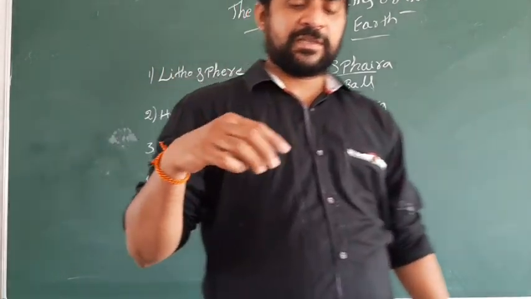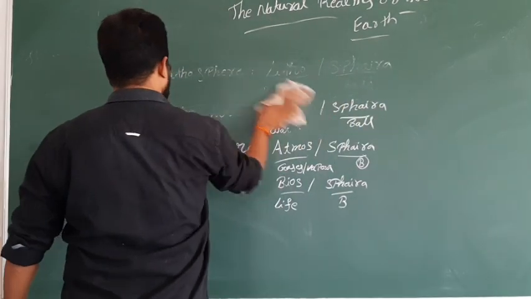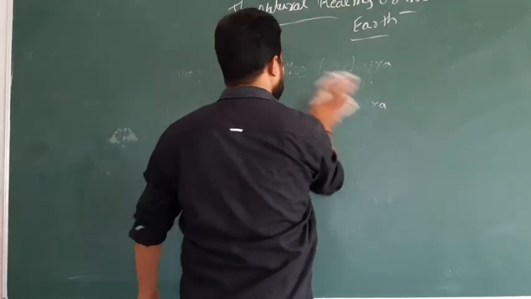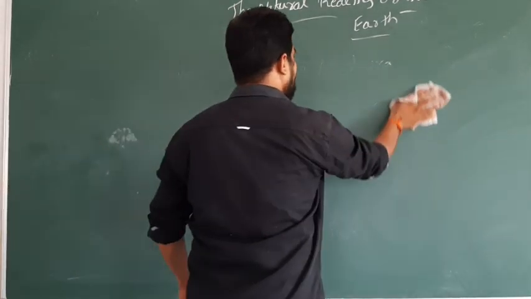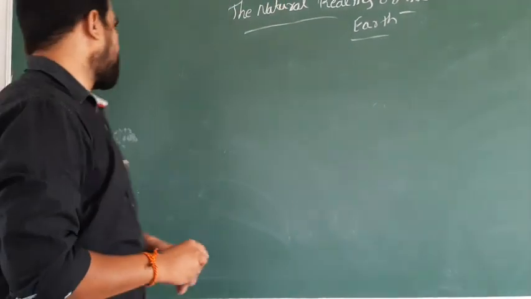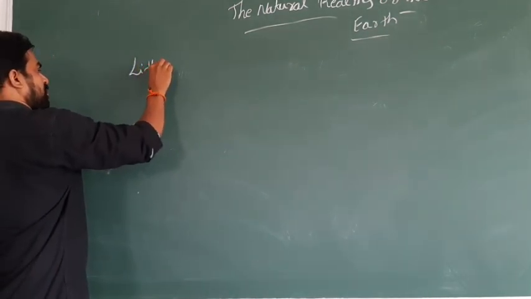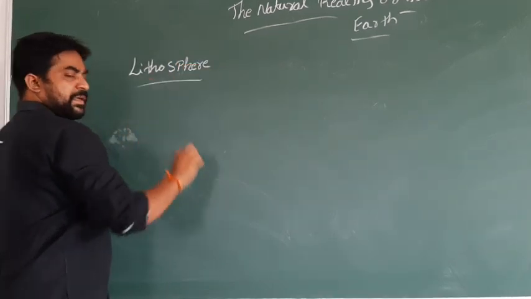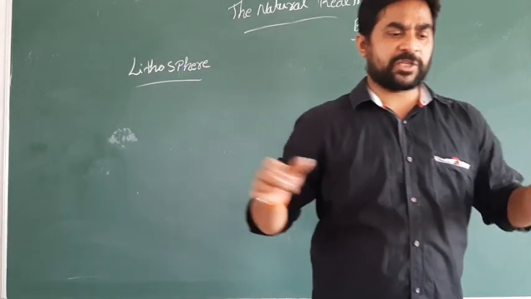Once try to recall how many spheres we have, children. We have four spheres. The first one is lithosphere, the second one is hydrosphere, the third one is atmosphere, the fourth one is biosphere. Now I am going to explain the first one, that is lithosphere. This is a lesson which deals with the first one, that is lithosphere.